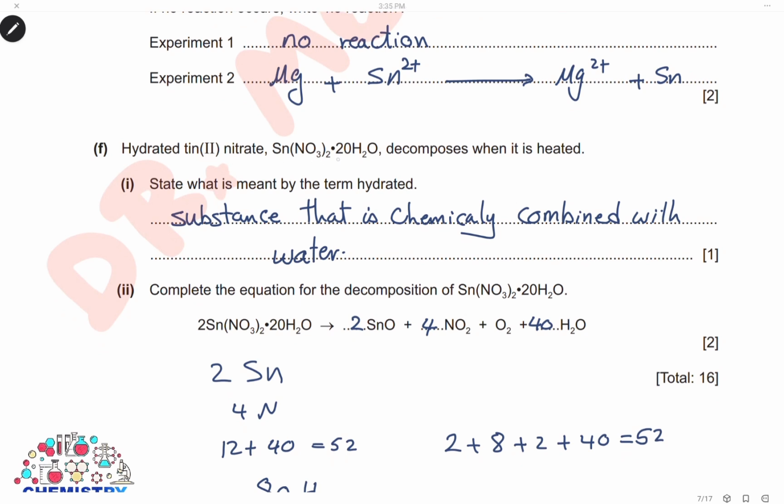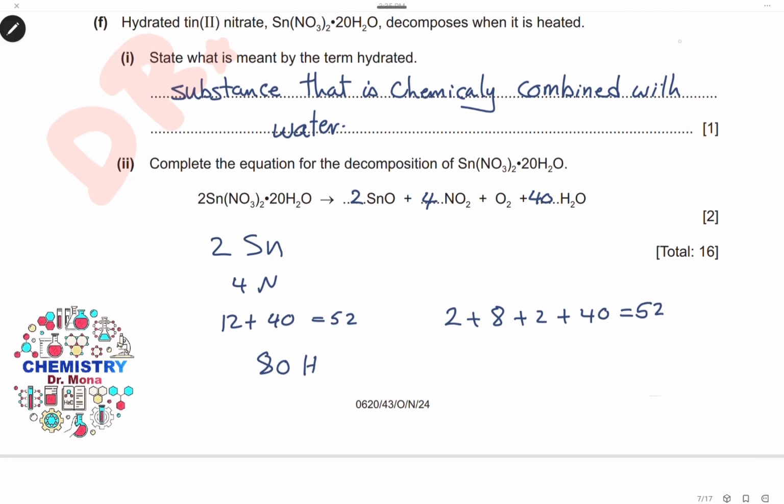Hydrated tin(II) nitrate, with this formula, decomposes when it is heated. State what is meant by the term hydrated. A hydrated substance is a substance that is chemically combined with water. Complete the equation for the decomposition of the hydrated crystals of tin nitrate. Here we have the equation and we have to complete it by balancing it. First, we calculate the number of atoms on the reactant side. We have 2 tin, and for nitrogen, it is multiplied by 2, then another 2, so we have 4 nitrogen.